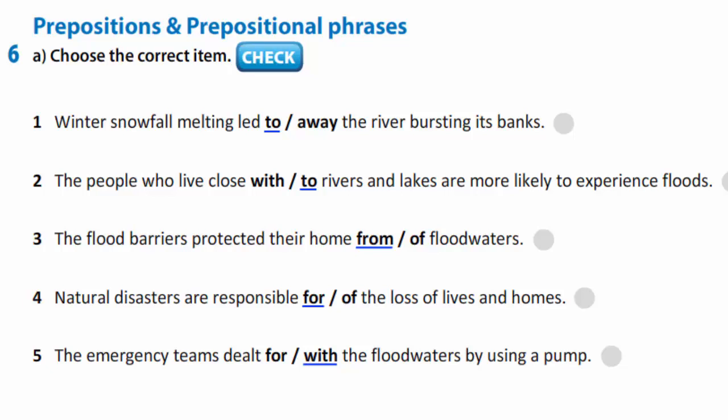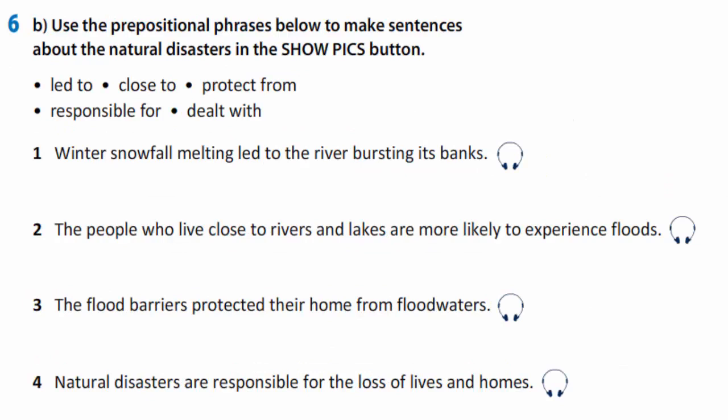Now you are to use these prepositions and phrases to make sentences about natural disasters. Listen to the models. The war led to a huge loss of life. People who live close to snowy mountains are more likely to experience avalanches. The shutters protect their home from storm damage. Wars and natural disasters are responsible for a huge loss of life. They dealt with the livestock by moving them to higher ground during the flood.